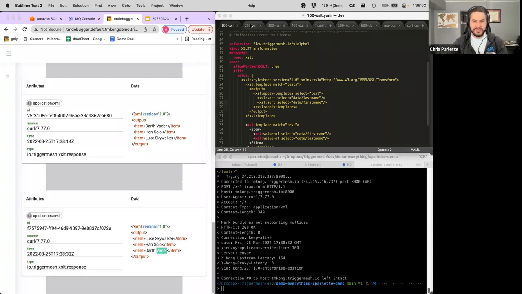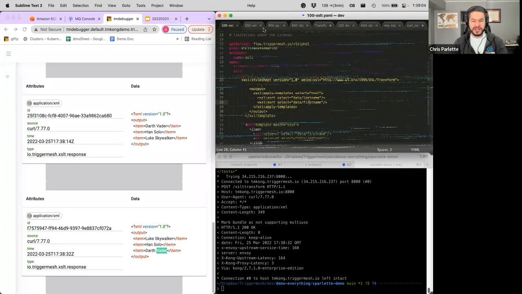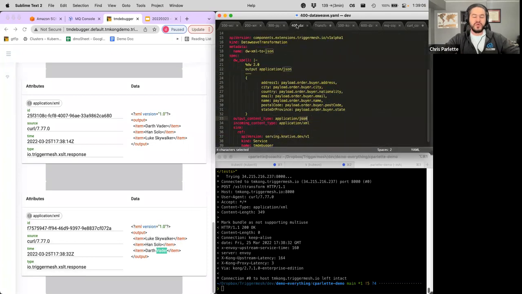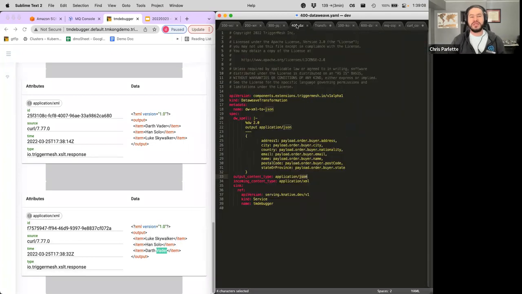All right. So we've seen XML to JSON, we've seen JQ, we've seen XSLT. This fourth one, what we're going to show here, is called DataWeave. If you're familiar with MuleSoft, they have their own scripting language. It's called DataWeave. It is not necessarily like Python, but it's fairly readable if you're familiar with other scripting languages. But they call them spells. So DataWeave spells is the name of their scripts.